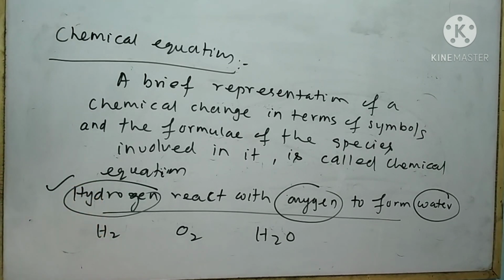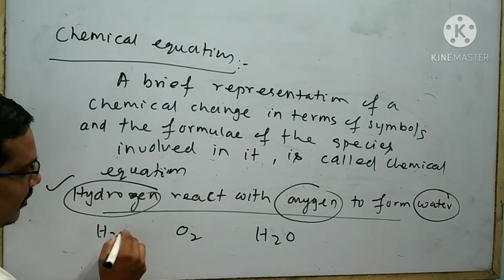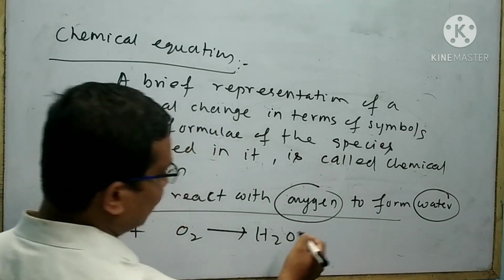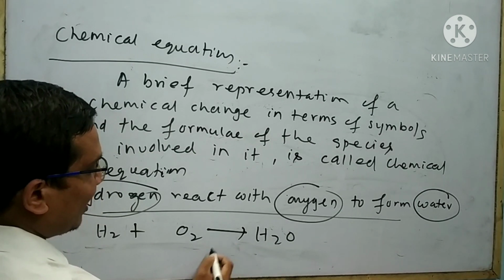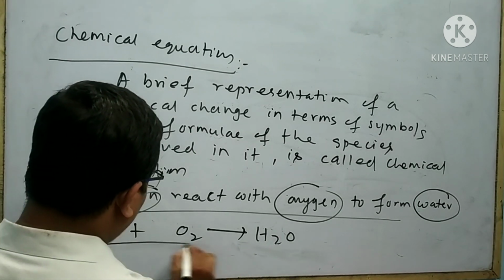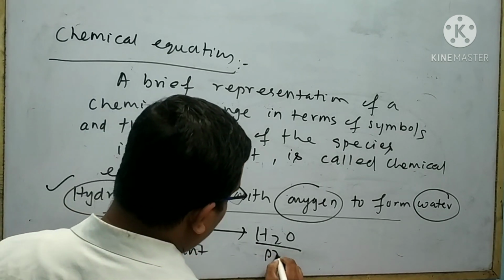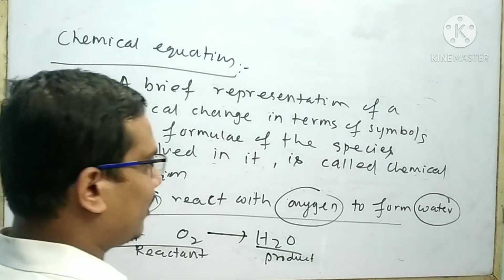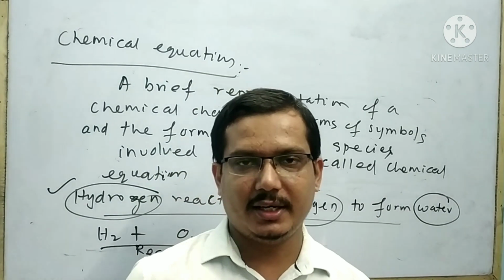This chemical change can be briefly represented by a chemical equation like that: H2 reacts with O2 gives H2O. This is your chemical equation. This arrow mark indicates that this is your reactant and this is your product. In a chemical reaction, there are two parts. One is your reactant side, another is your product side.